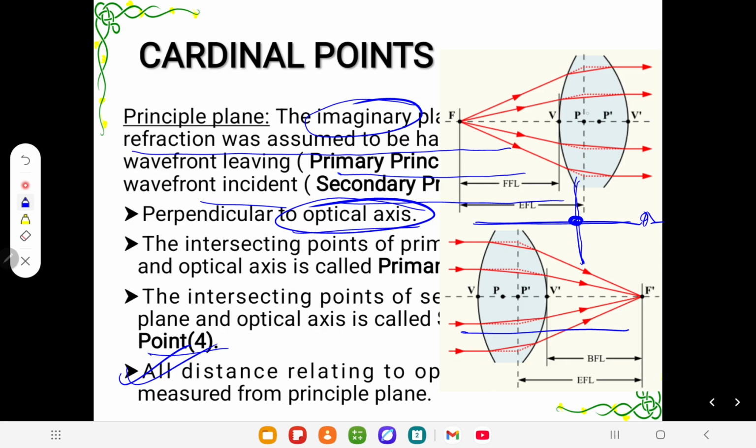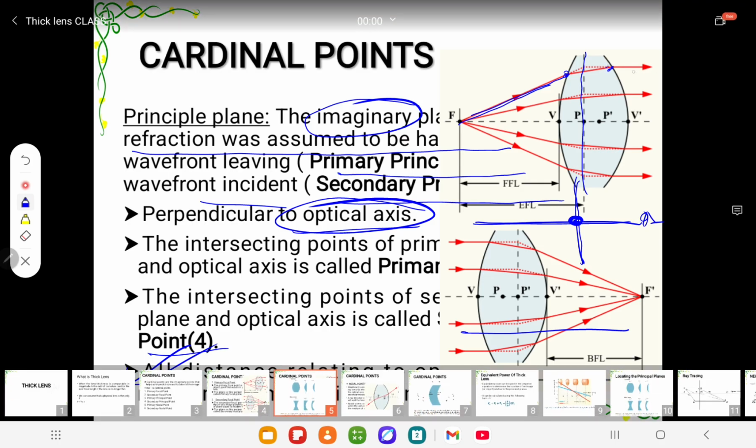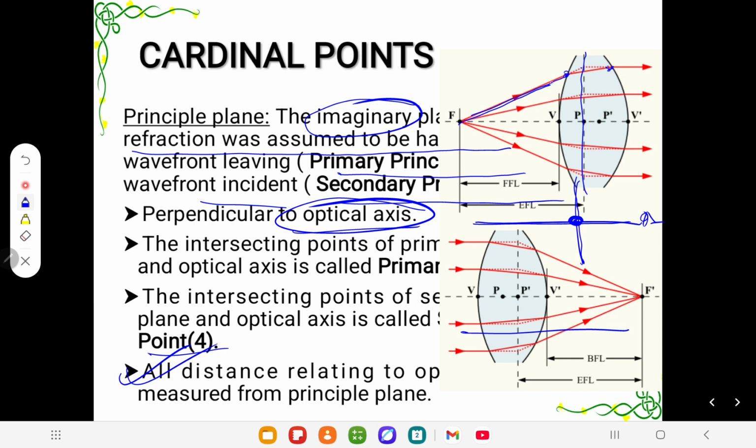So again, that's that figure. This is the principal plane, and how will you draw this? If from the primary principal point, light goes like this, then it bends from one surface, and then again it bends from another surface. We just dot the line from the two surfaces. From the back we keep back, from the front we keep going on, and when they meet, we draw the line which is perpendicular to the optical axis, and this line is the primary principal plane.